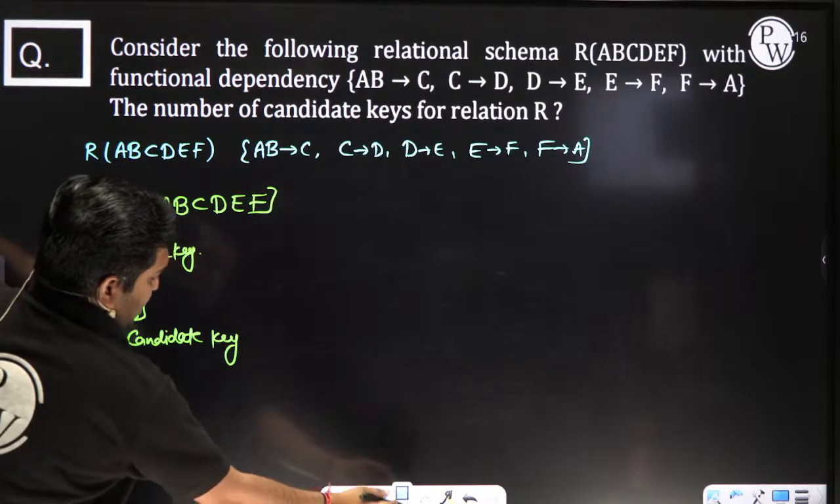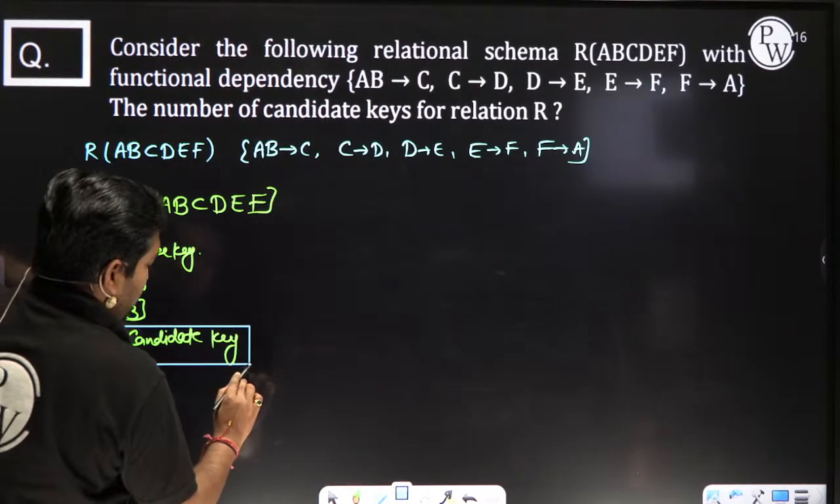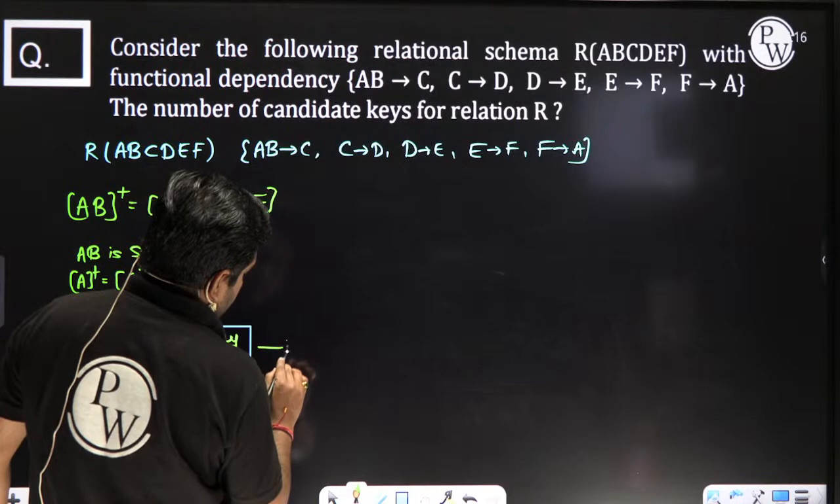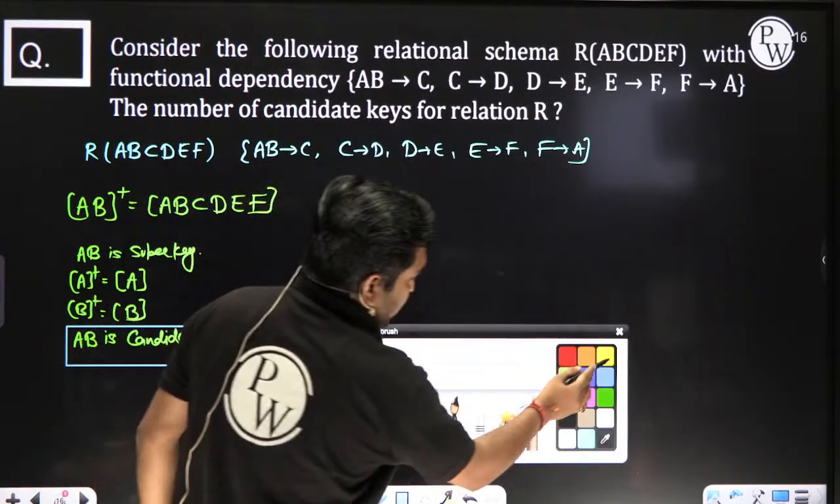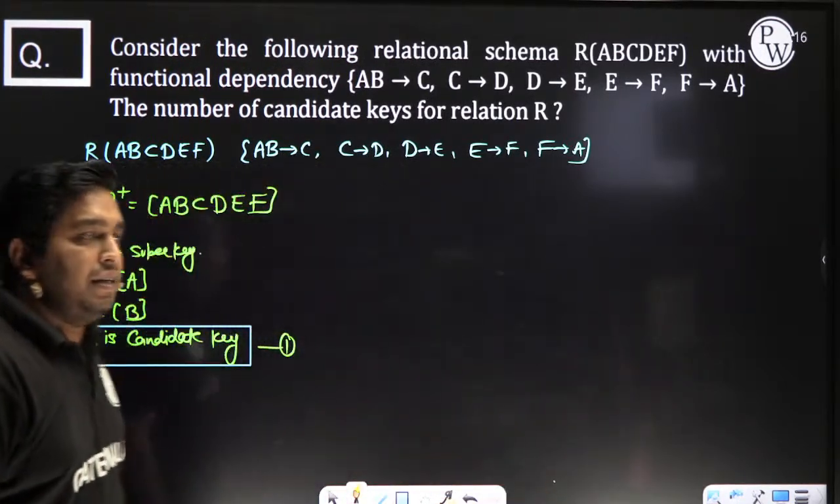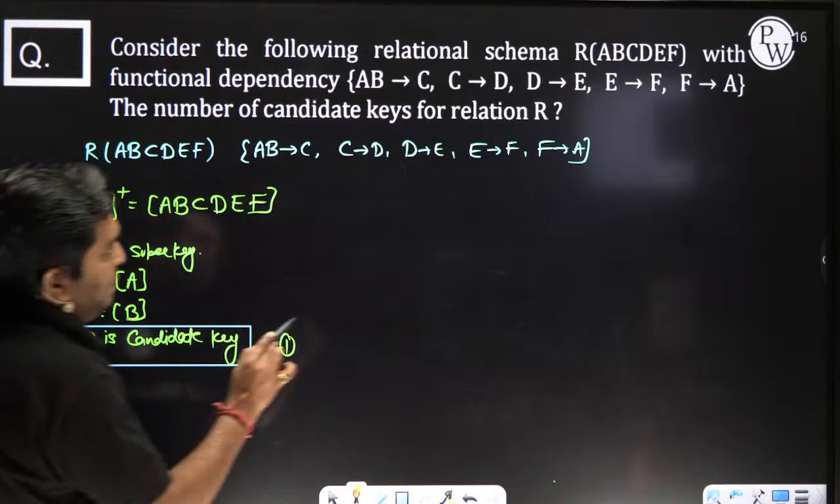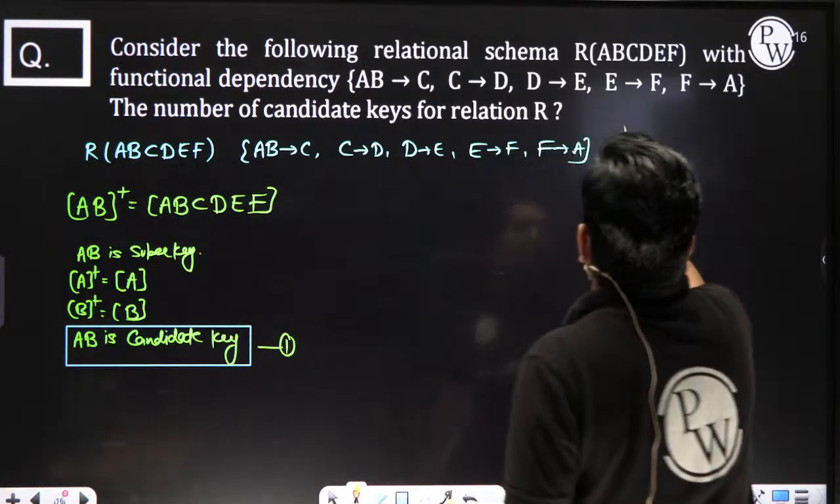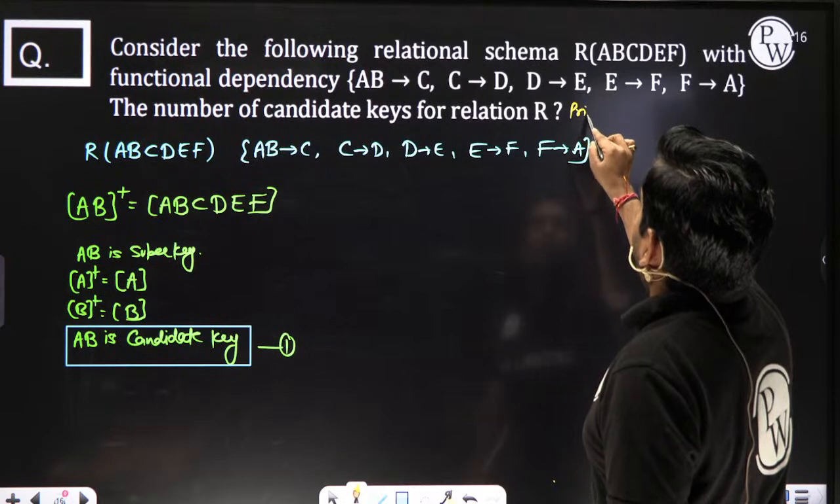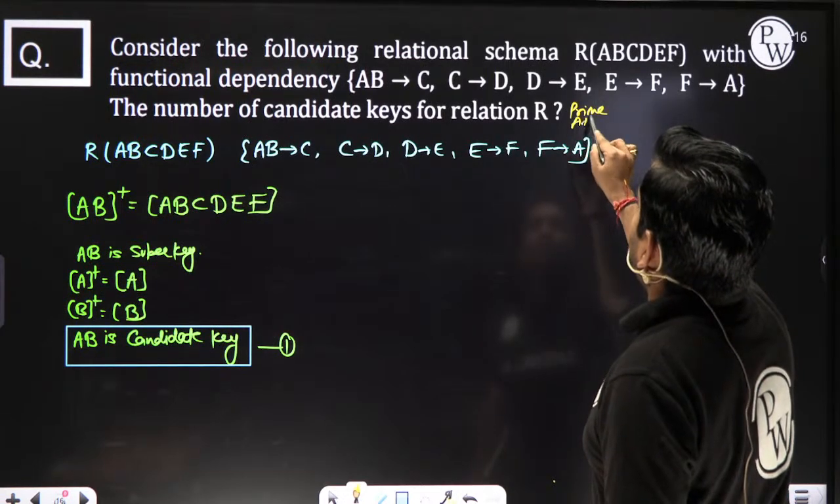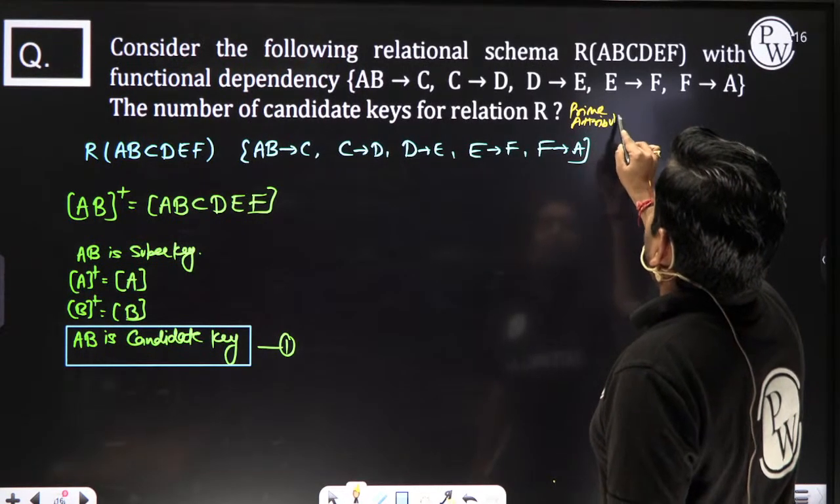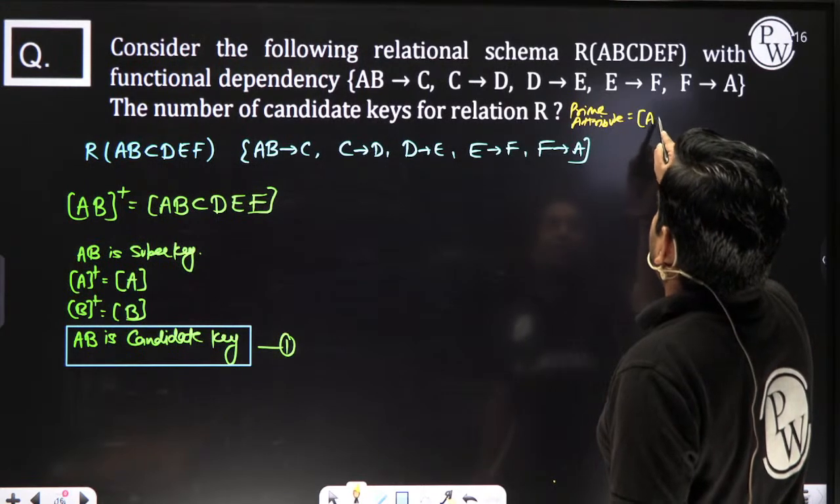AB is a candidate, my dear. Clear everyone? AB is a candidate key. And now prime attribute, what? Here I am writing prime attributes. Till now I am not getting the correct answer.